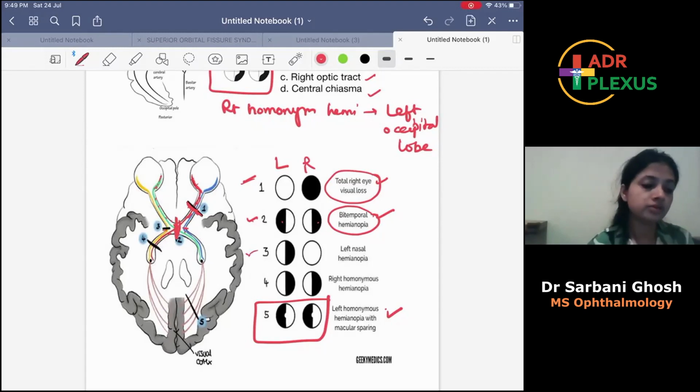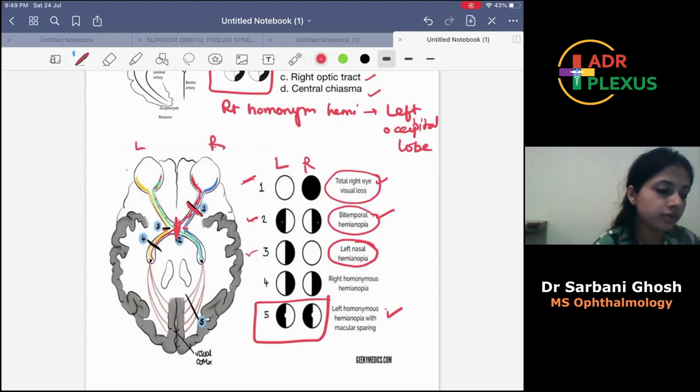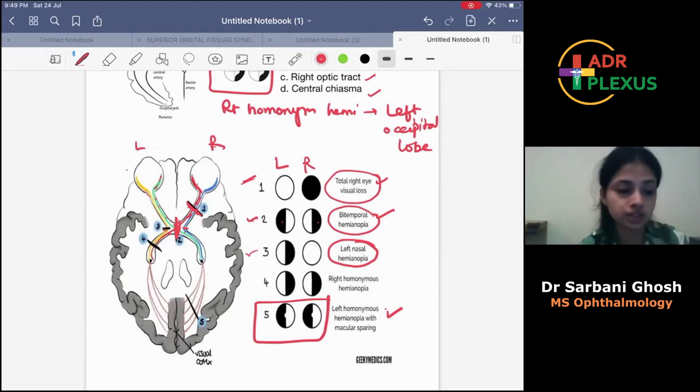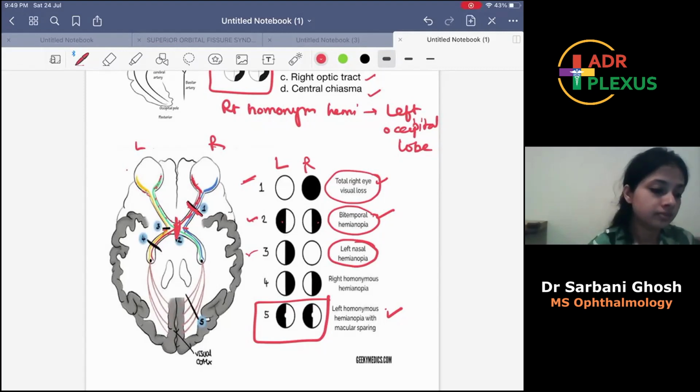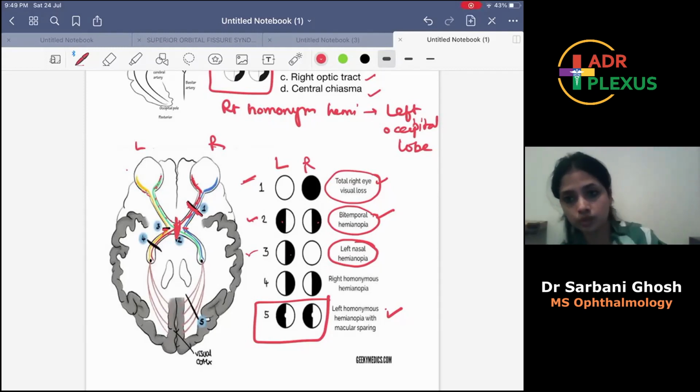If the lateral part of the chiasma is affected, then what will happen? There will be a left nasal hemianopia. Why? Because this left eye will find these temporal fibers, which are responsible for the nasal field of vision. They are getting affected by the lateral lesion. So there will be a nasal hemianopia of the same side, the left side lateral area affected. Same side, left-sided nasal hemianopia will be there.